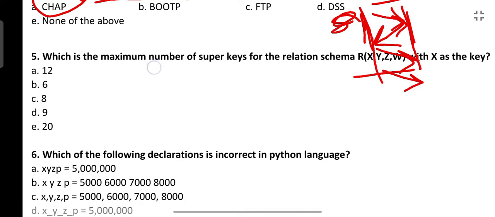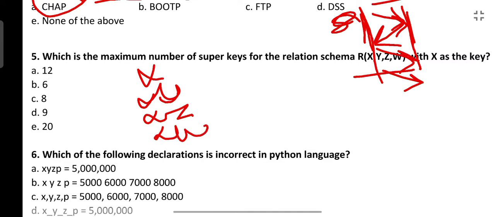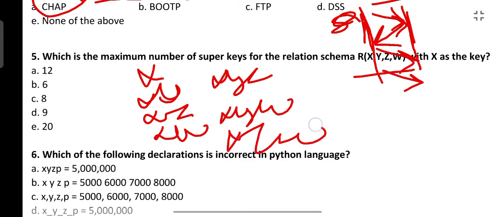So if x is a key, then xy can be a key, xz can be a key, xw can be a key, xyz can be a key, xyw can be a key, xzw can be a key, and xyzw can also be a key. So total is 4 plus 3 plus 1, 8 super keys are possible for this relation schema. So the answer is 8, because x is a key, so x can form a key with anyone.